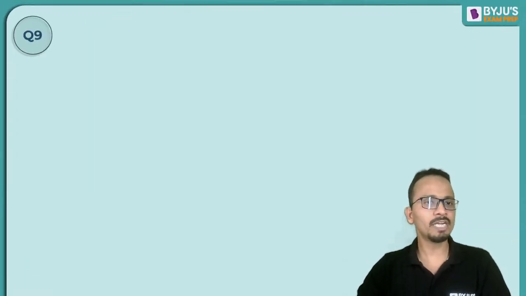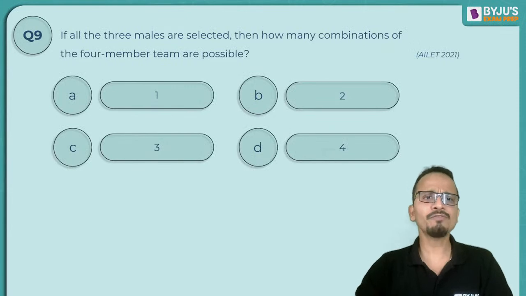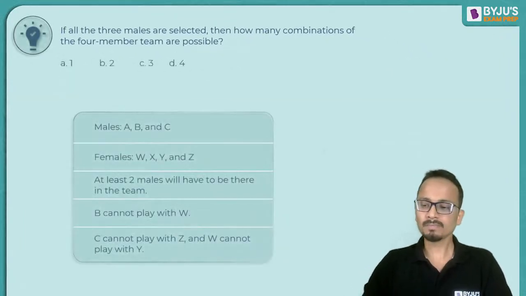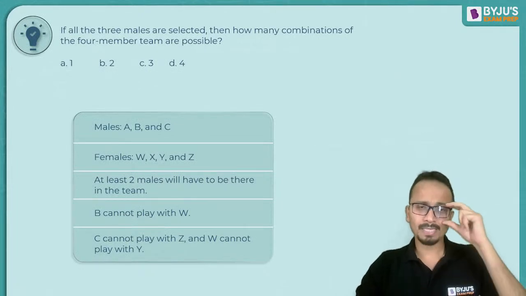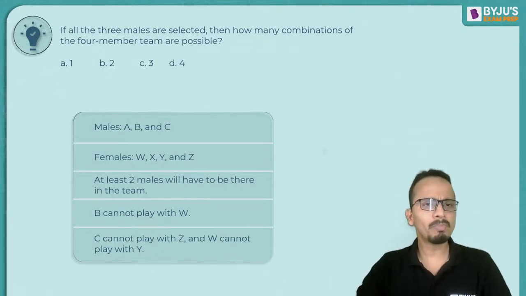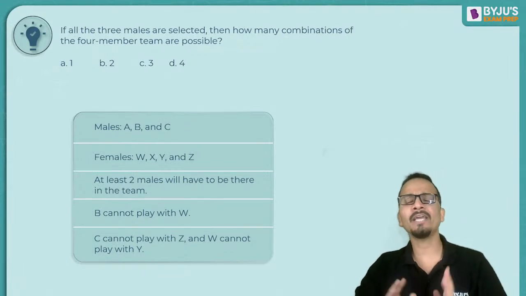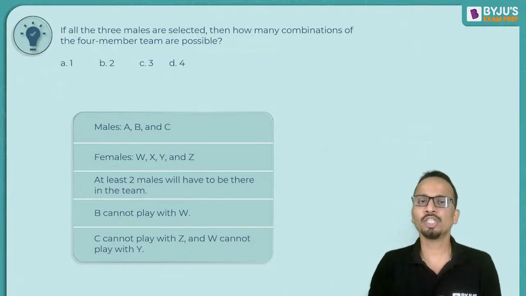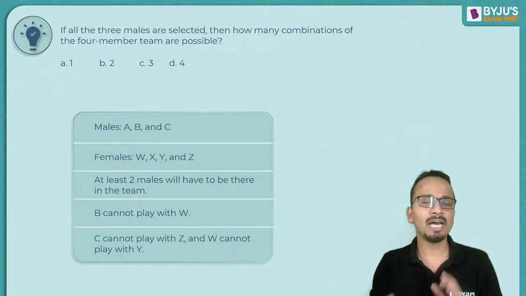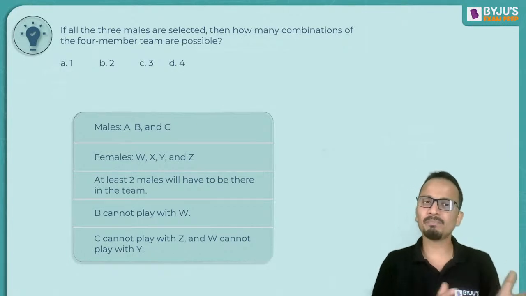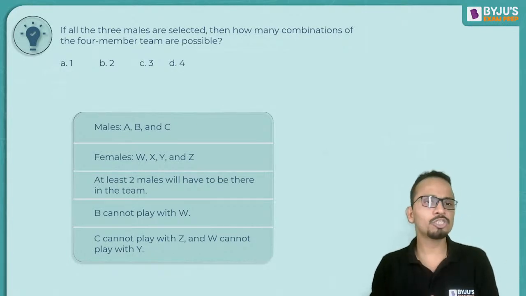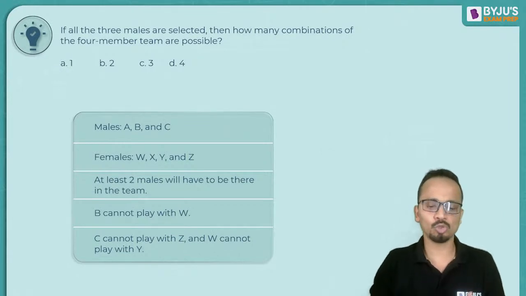Now the third question related to the same set. If all the three males are selected, then how many combinations of four-member team are possible? In these types of questions, you must take care of one thing: information given in any question should not be used for the next question until and unless it is clearly specified. Whatever we have done in the previous two questions, the third question is independent of those two questions.